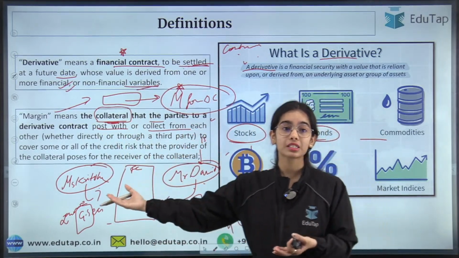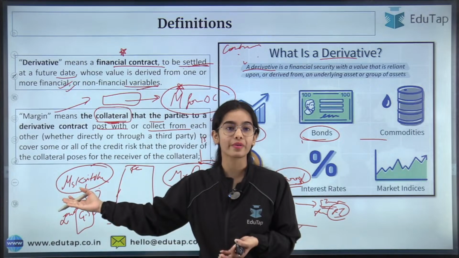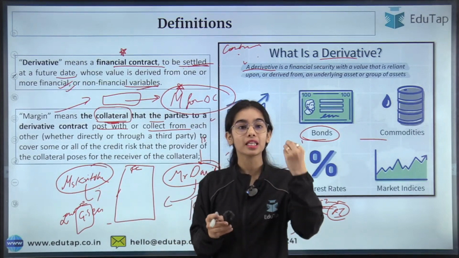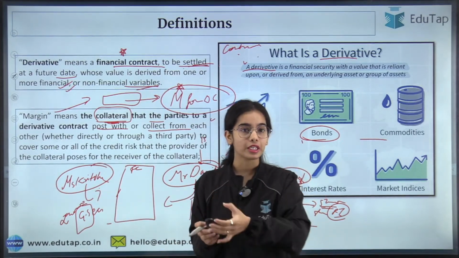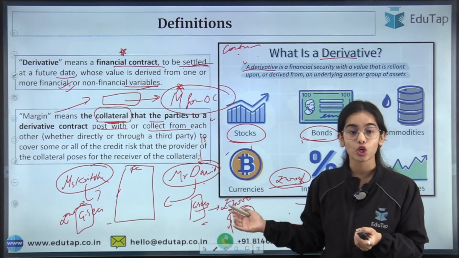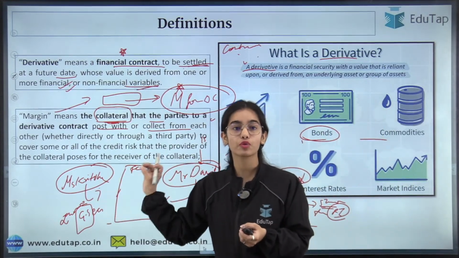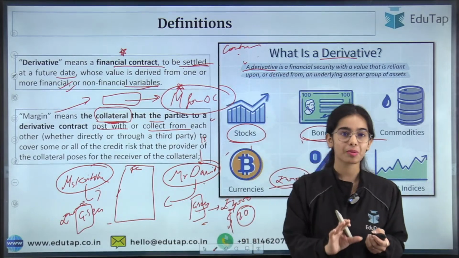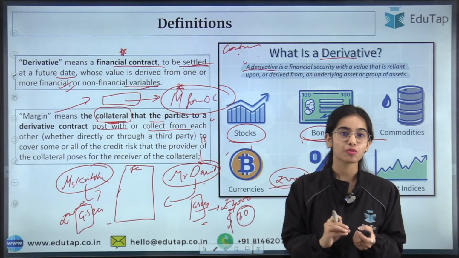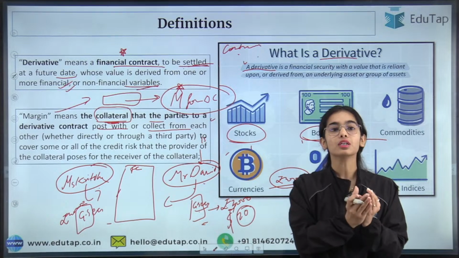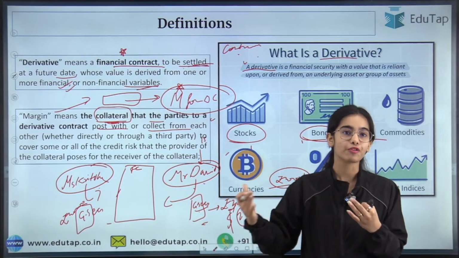What if Miss Kritika does not follow the contract and does not provide the 10,000 rupees on June 15th, or what if Mr. David defaults? So what if any of the party defaults? So for that, there is the margin that has to be collected, there is the collateral that has to be collected to cater to the loss or to cater to the default situation.